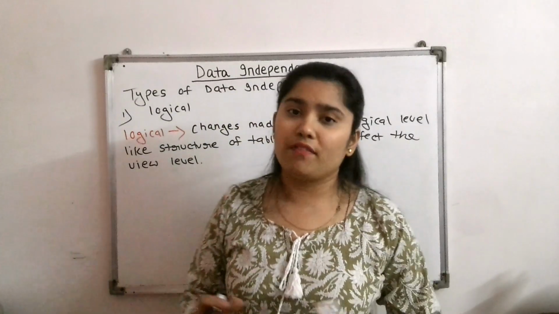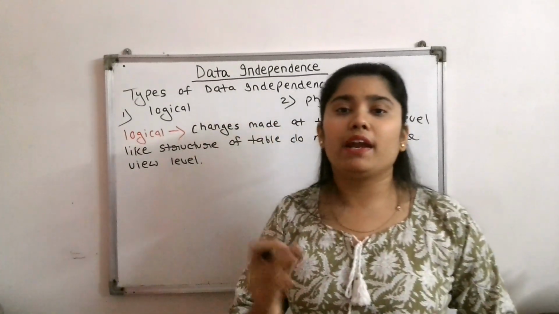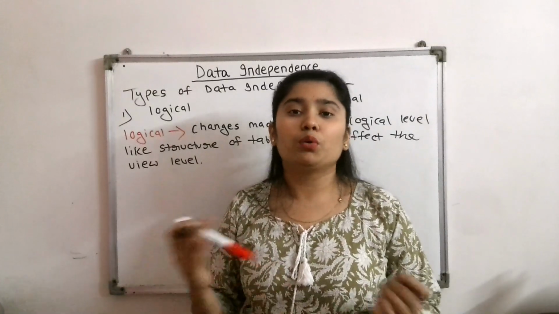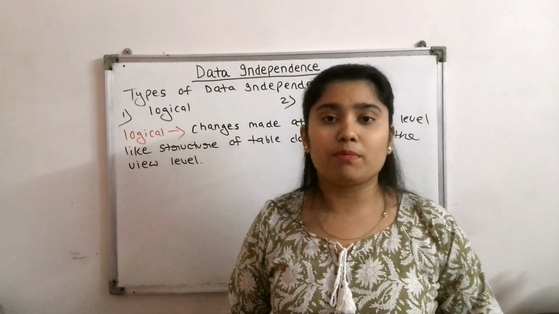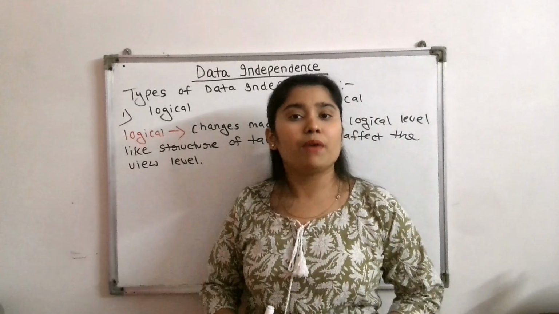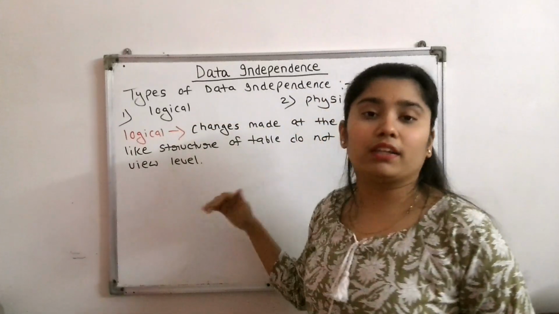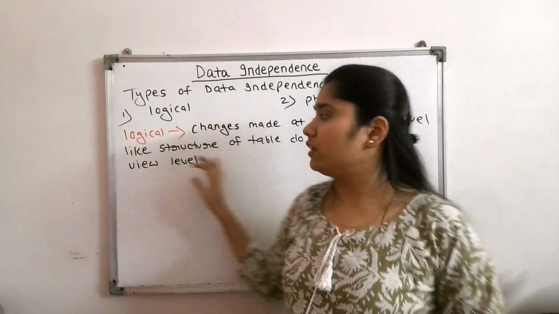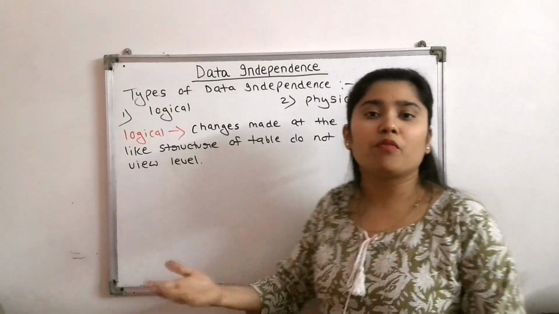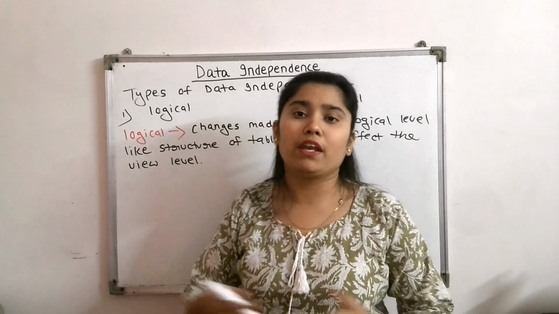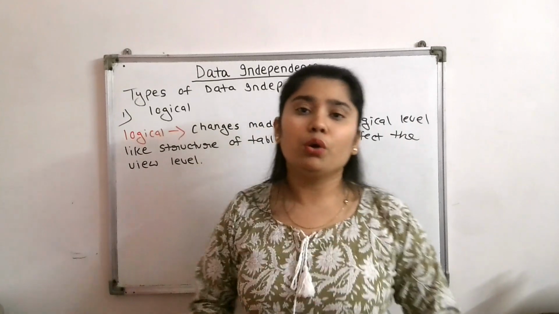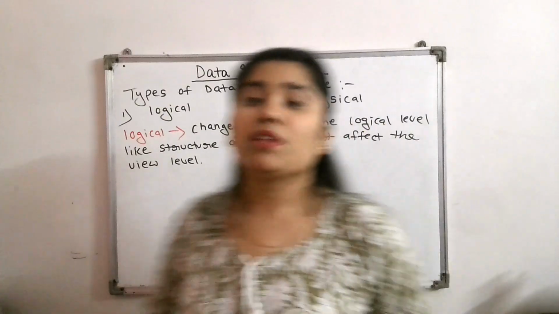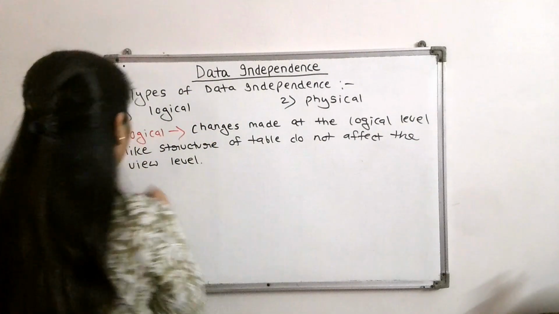Understand by the example: suppose we have a table and we want to add another or a new field in that table, or if we have two tables and we want to combine those two tables. These are the changes, and if we make these changes, it will not affect the user level or the view level or the external level. I hope you are clear with the example also, like what type of logical changes we can make, like combining two tables or adding a new row or new column to the table. Let's see the second type, which is the physical data independence. What is that?